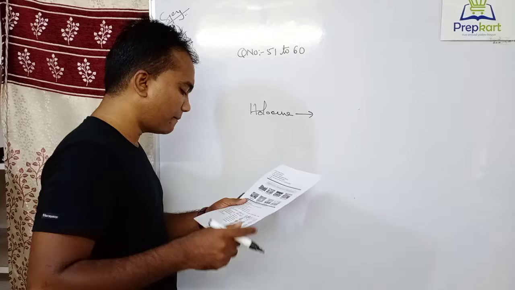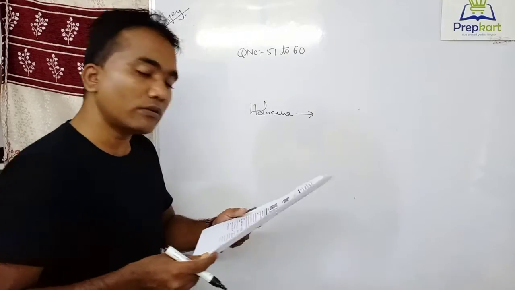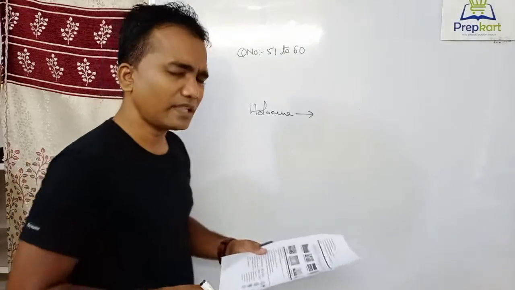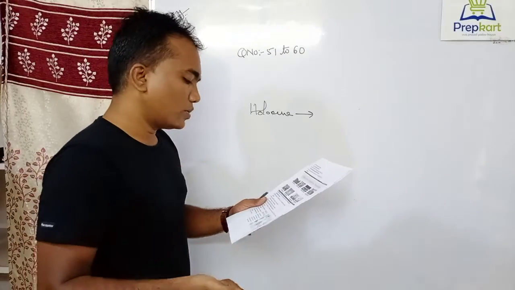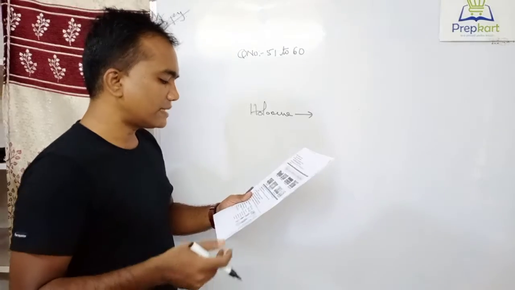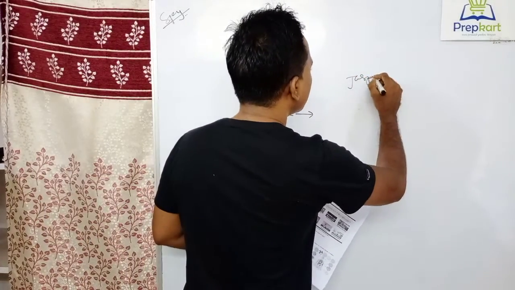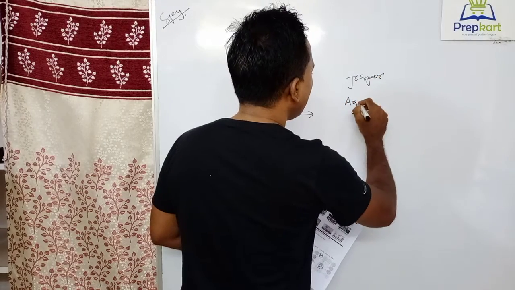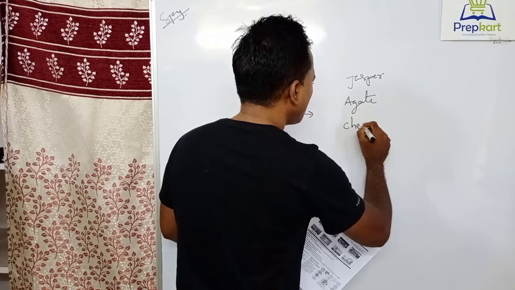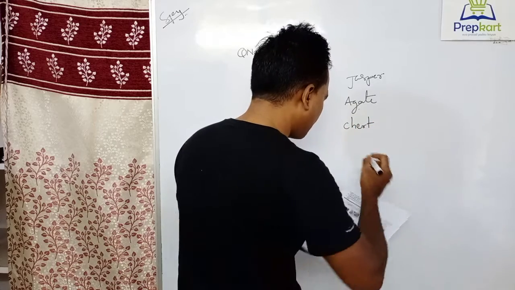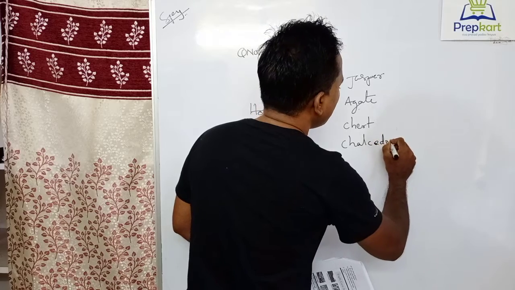Next, 57. Give examples of silicates from which microliths are made. Now it's also related to the Paleolithic age only. So the silicates from which microliths are made: jasper, agate, chert, chalcedony.